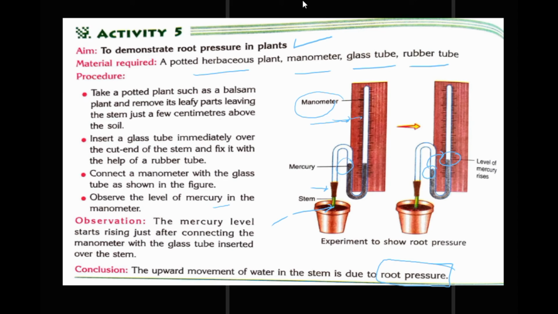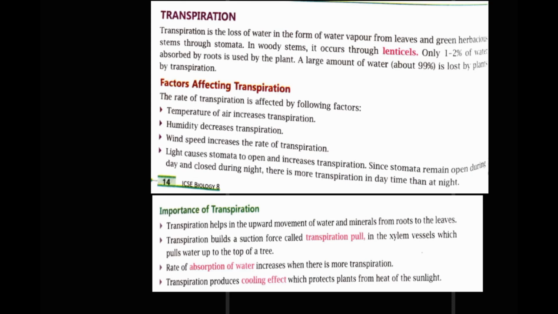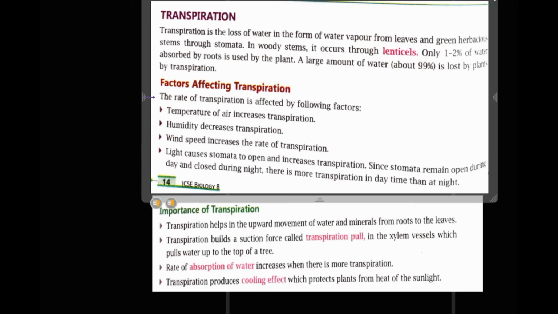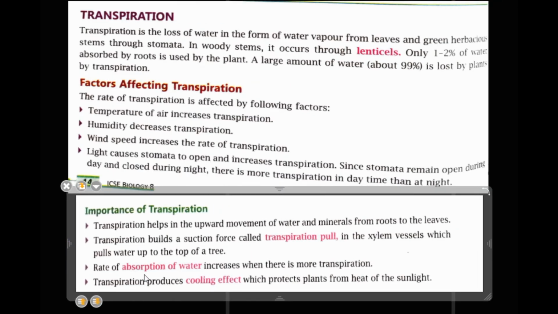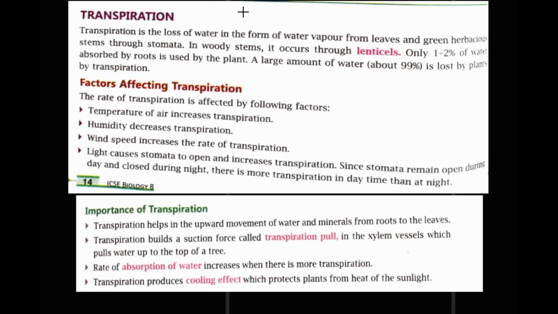Now we move on to the next, that is transpiration. What is transpiration? Transpiration is the loss of water in the form of water vapors from the leaves and green herbaceous stems through stomata.